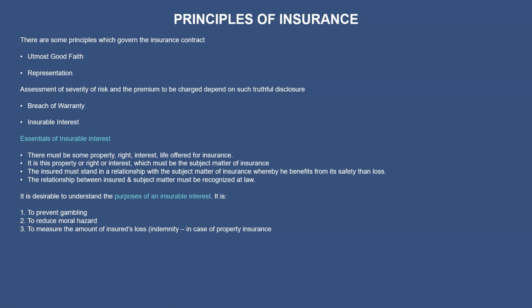When it comes to the property, say it is 50 lakhs, and each sister is going to invest 25 lakhs. So who is going to have the insurable interest? Who will get it?